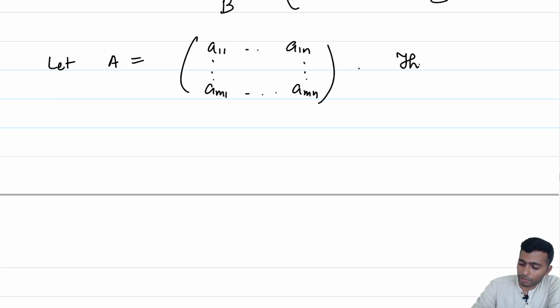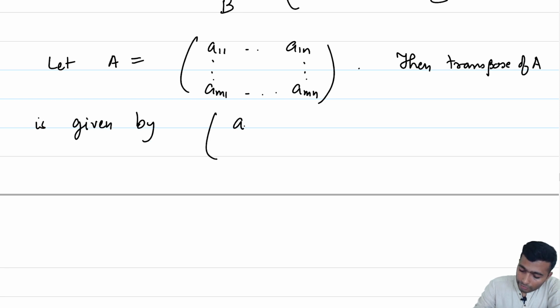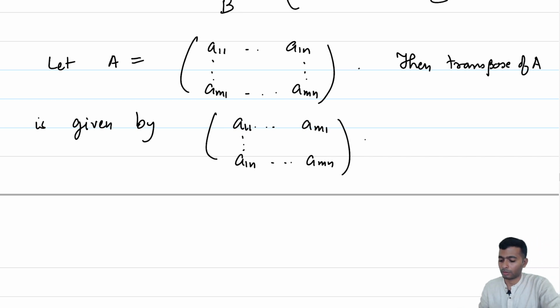Then the transpose of A, what is the transpose of A? This will be given by A11 to AM1, through A1n to AMN. Notice that this is an n cross M matrix.